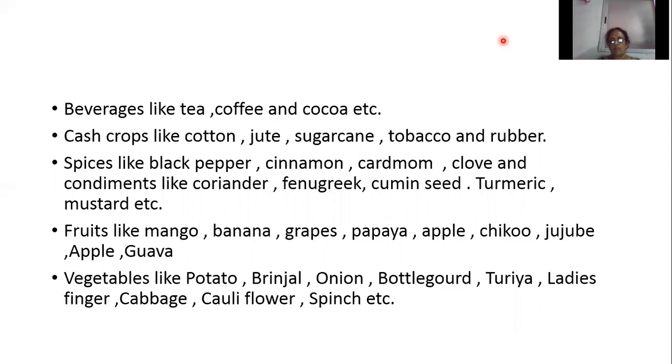Beverages like tea, coffee, cocoa, etc. Cash crops like cotton, sugarcane, jute, tobacco, rubber, etc. Then spices like pepper, cinnamon, cardamom, clove, and condiments like coriander, fenugreek, cumin seed, turmeric, mustard, etc. Fruits like mango, banana, grapes, papaya, apple, chiku, jujube, guava, etc. Then vegetables like potato, brinjal, onion, bottle gourd, turia, lady's finger, cabbage, cauliflower, spinach, etc.